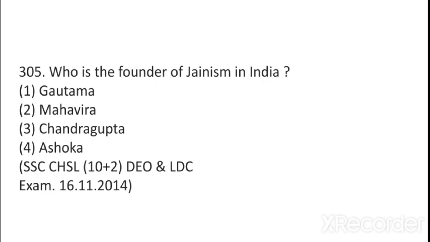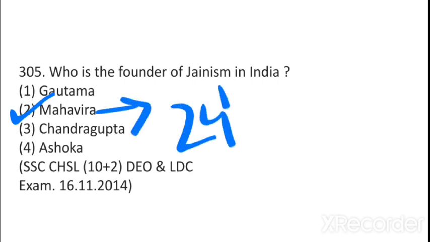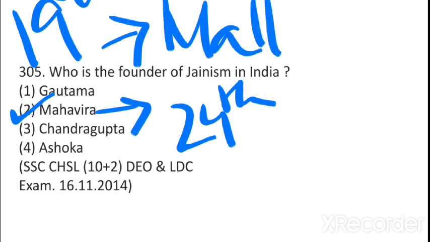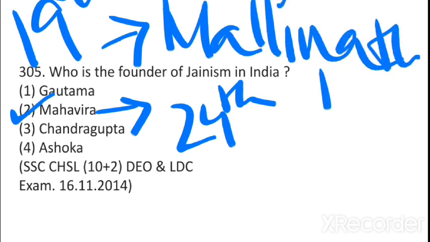Who is the founder of Jainism in India? The answer to this will be Mahavira. Mahavira is also known as Nigantha Nataputta and Jina. He was the 24th and the last Jain Tirthankar. The 19th Tirthankar is very important. You know why? Because she was a woman and her name was Mallinath. Her symbol was